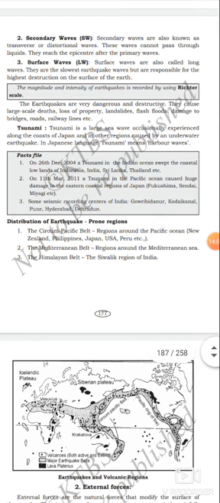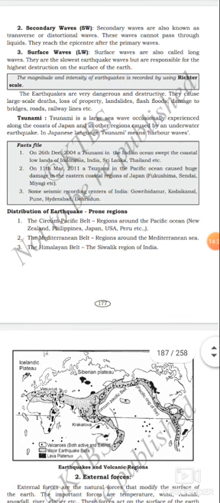Okay. The third one is surface waves. Surface waves are also called long waves. They are the slowest earthquake waves but are responsible for the highest destruction on the surface of the earth. They are very dangerous.